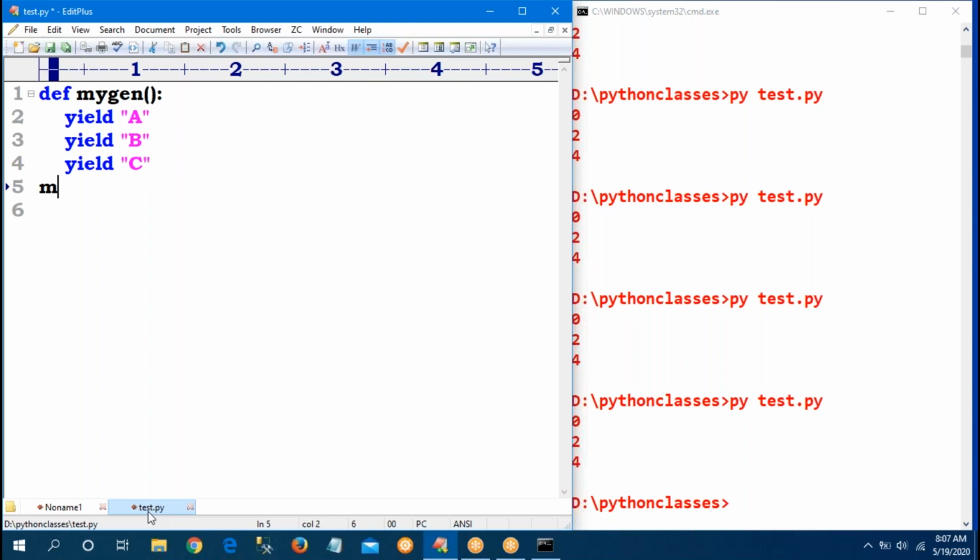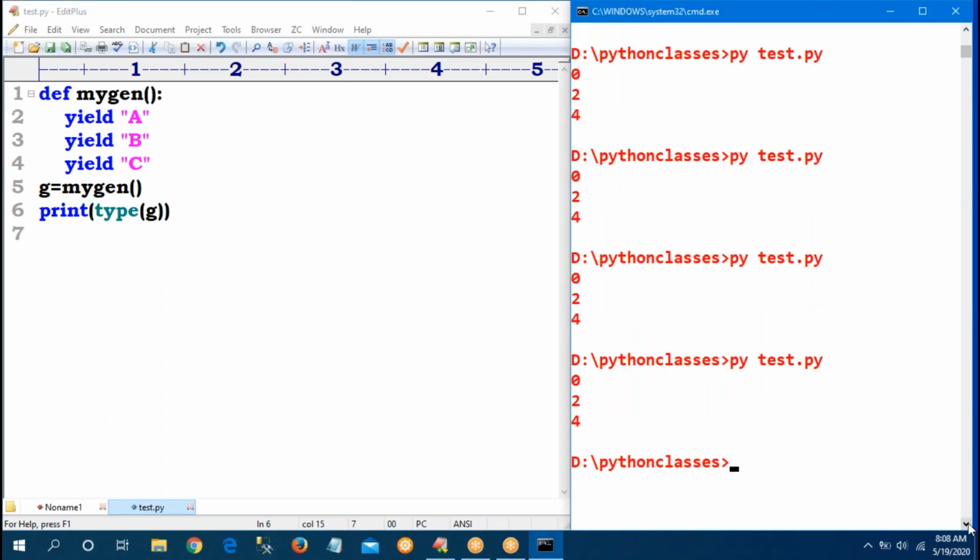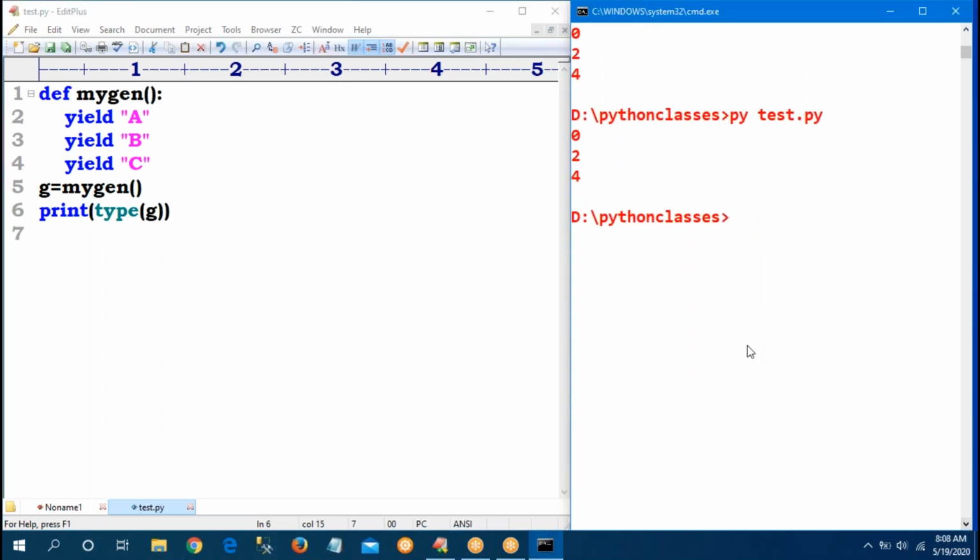Sir, call the function. What is the function name? MyGen, stored into G. Now print the type of G. Yield is one of the keywords. It is generating A, B, C, and I'm calling the function and storing into G. So what is the type of G? Generator.